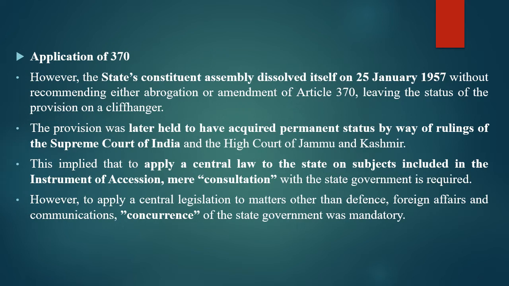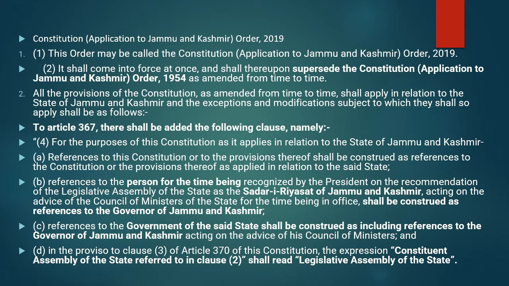However, to apply a central legislation to matters other than defense, foreign affairs and communications, the concurrence of the state government was mandatory under this Article 370.